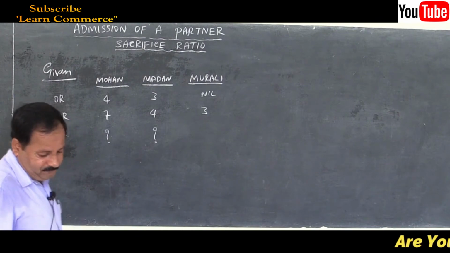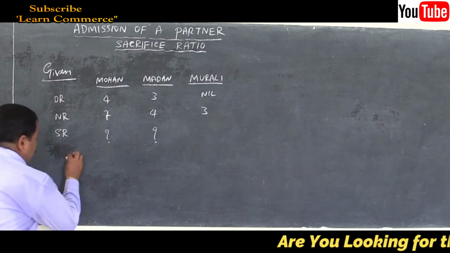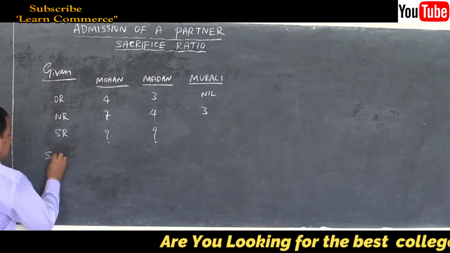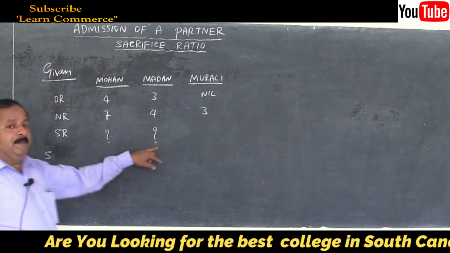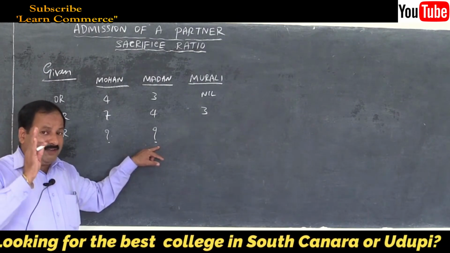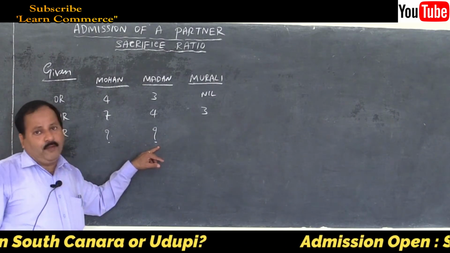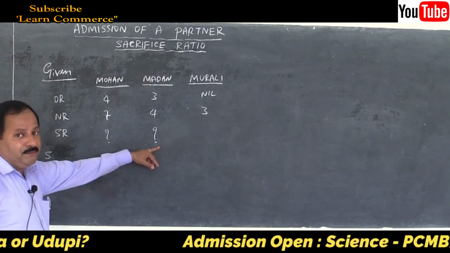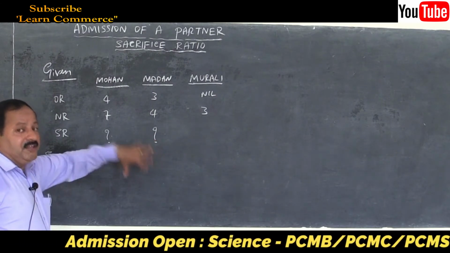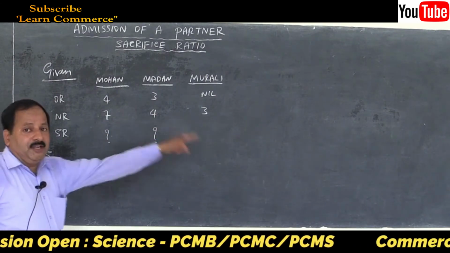Remember, now you know the formula. Whatever is asked in the problem, take it first, then derive the formula. If they ask you to find out the new ratio, then take new ratio is equal to, and derive the formula.